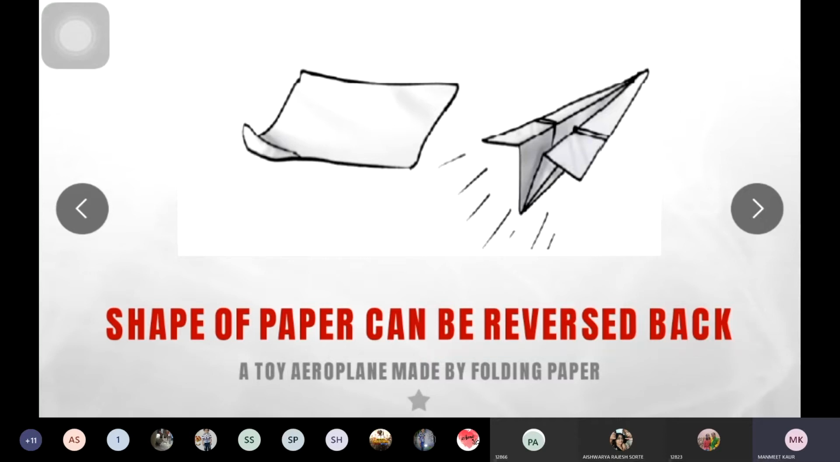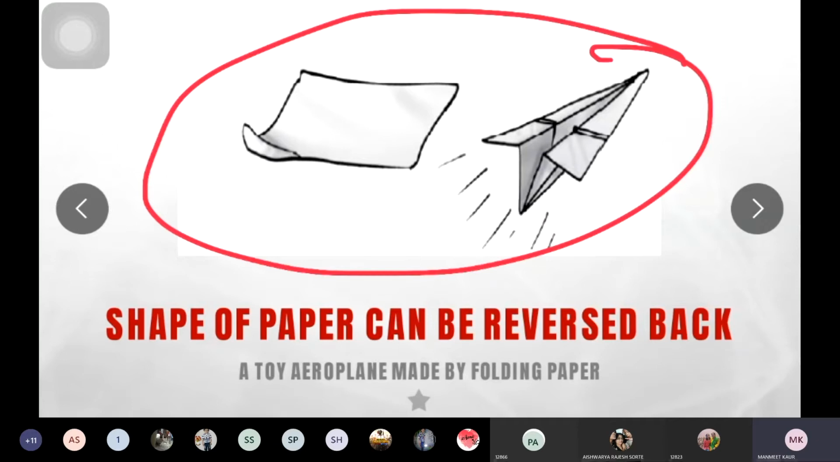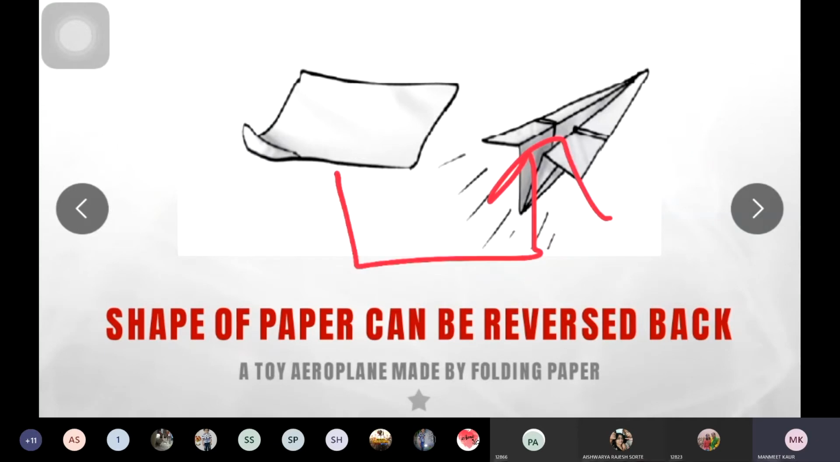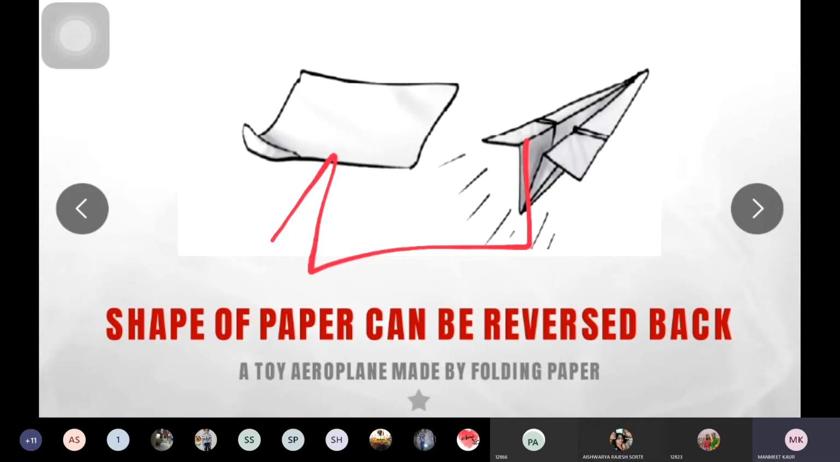First we studied about the balloon. When you are blowing air into the balloon, that balloon changes its shape and size, and when the air escapes from the balloon, it again comes back to its original size. Second example, you studied this one. You are using paper to make a paper aeroplane. After that, you are again unfolding that paper and you will get back that original paper again. So this is a reversible change.